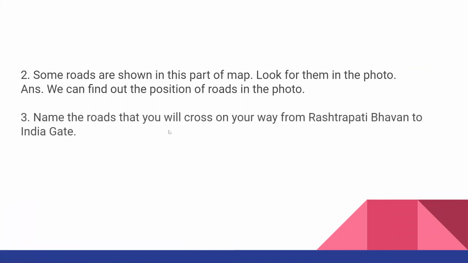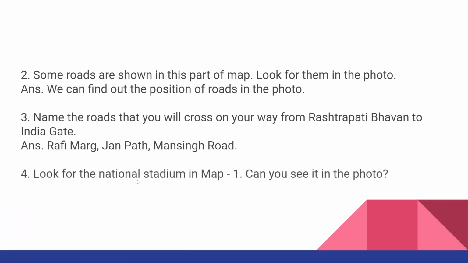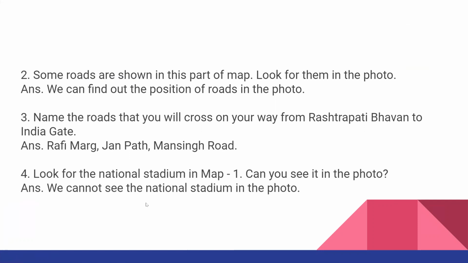Now question number 3. Name the roads that you will cross on your way from Rashtrapati Bhavan to India Gate. Which were the roads we have seen just now? Rafi Marg, Janpad Road and Mansingh Road. These are the 3 roads which are crossing Rajpath. Then look for the National Stadium in map 1. Can you see it in the photo? No, we cannot see it in the photo, but it is marked in map 1. Okay. So these are the 4 questions depending on the map.